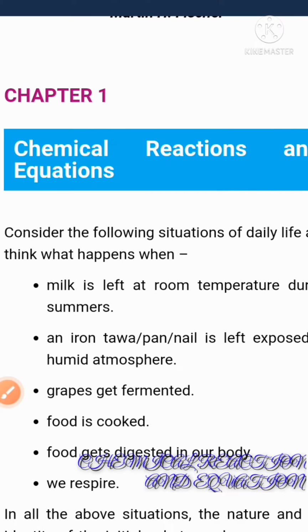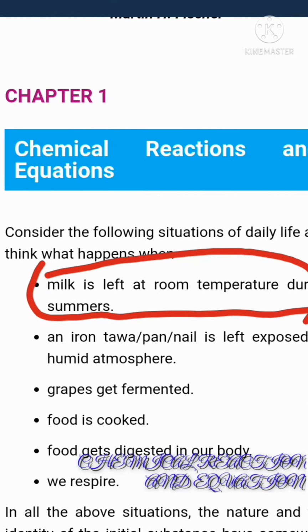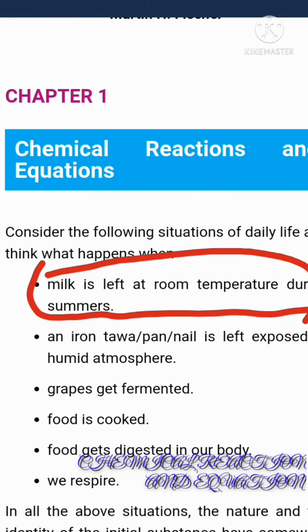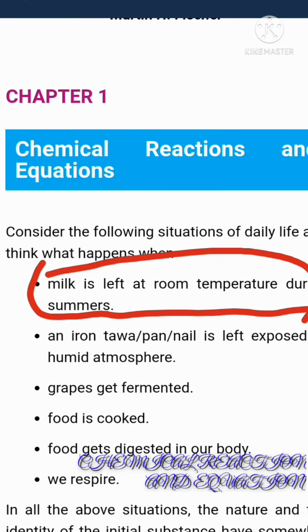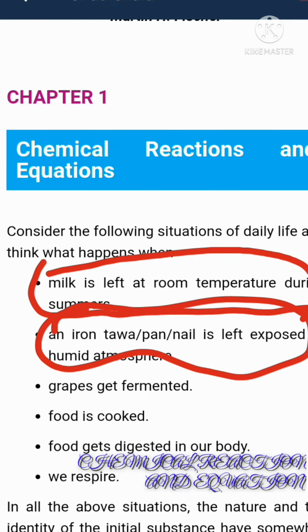Milk is left at room temperature during summer. So what will happen if milk is left at room temperature during summer? The nature and identity of milk will change. What happens when an iron nail is left exposed to a humid atmosphere? Its nature and identity will also change.